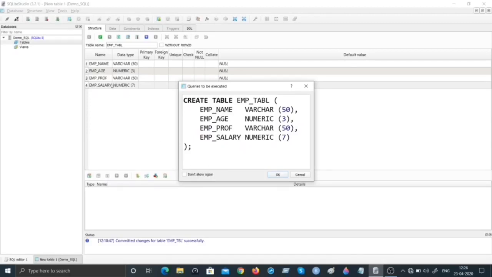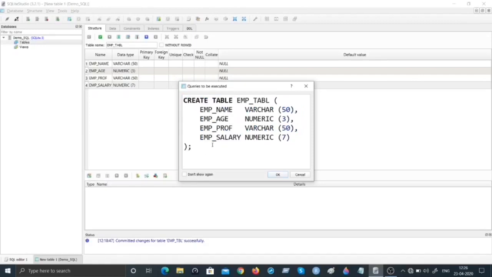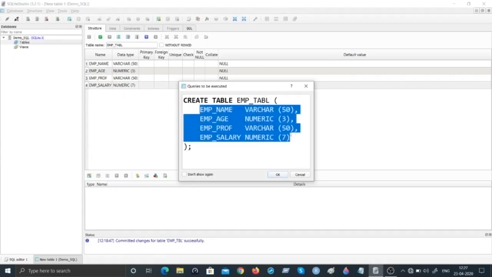Of course, I used the other way of keying in my employee name and selecting the data types, etc. I could as well have written this SQL construct to create a table. Here, create table are the two keywords you must use. Emp underscore TABL is my table name. It could be anything. As far as possible, give meaningful names. Rest of it you would know, we have created the columns.